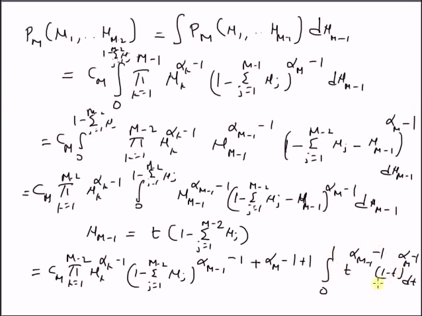So if you examine this integral, it is nothing but the variable part of the beta distribution, where t is the random variable. So this integral must be the inverse of the normalizing constant of the beta distribution.